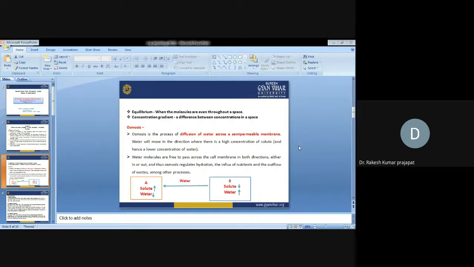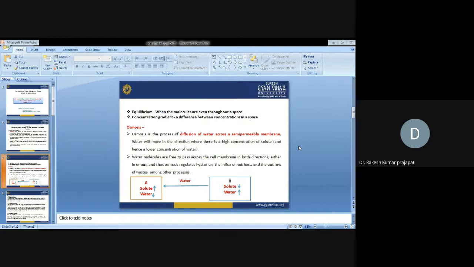Is there any time at which diffusion stops occurring? The main objective behind diffusion is to reach equilibrium. Equilibrium means the concentration on both sides becomes equal. When the molecules are spread evenly throughout the space, that condition is known as equilibrium. Concentration gradient means the difference in concentration across a space.